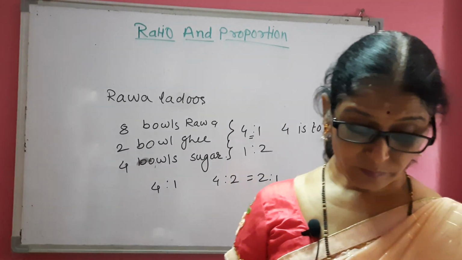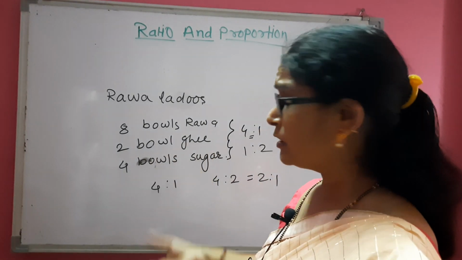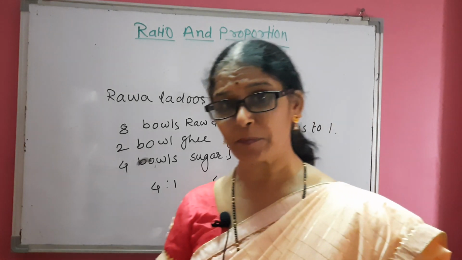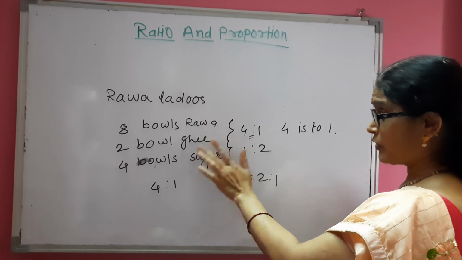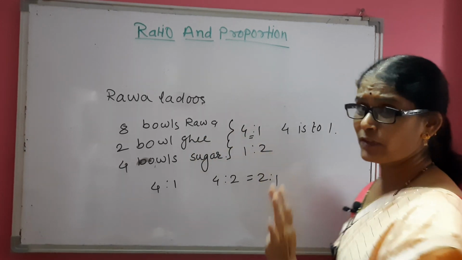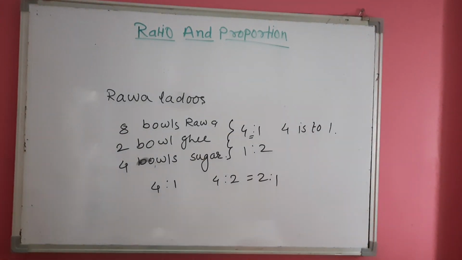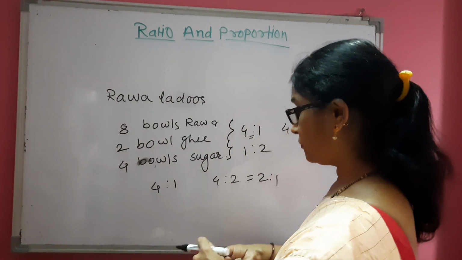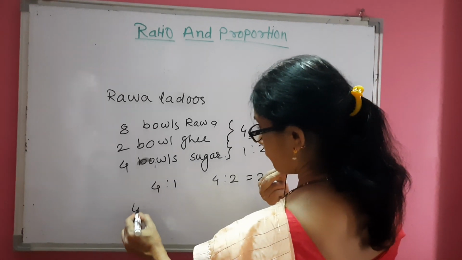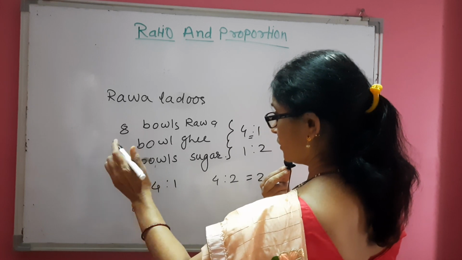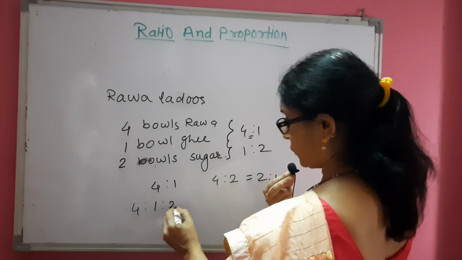So this is the concept of ratio, and it can be extended up to 3 numbers, 4 numbers. Here we took the ratio of 2 numbers, rava to ghee, ghee to sugar. But if we take all 3, the ratio or proportion of 3 numbers will be 4 is to 1 is to 2.